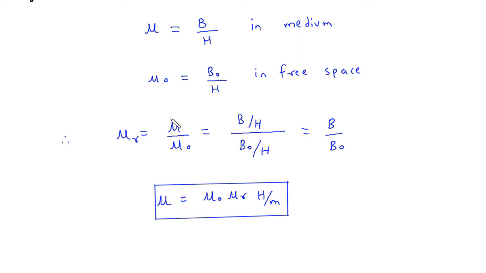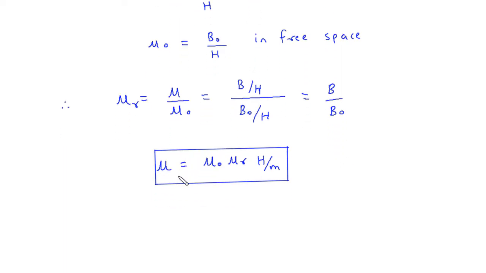Therefore, relative permeability mu r is equal to mu by mu 0. Here mu is absolute permeability, mu 0 is the permeability of free space or vacuum. This H and this H will get cancelled. So, mu r is equal to B by B0.